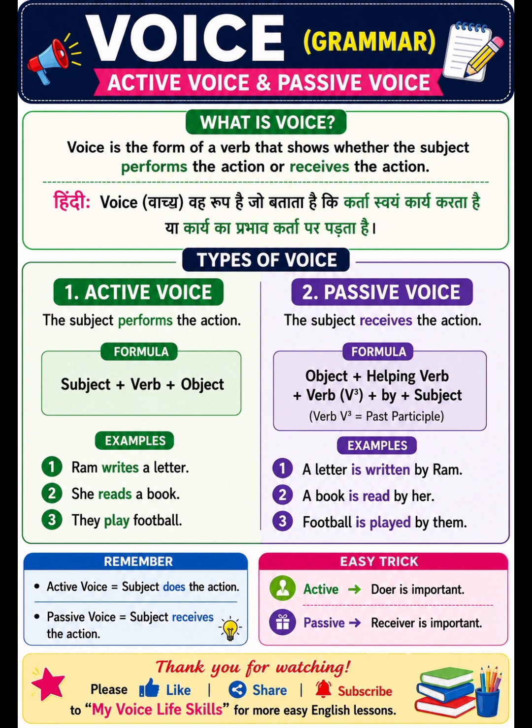If the subject is receiving the action, it is passive voice. So remember, active is doer, passive is receiver. That's it. One simple idea can help you remember the difference.